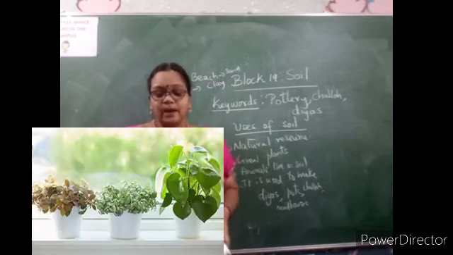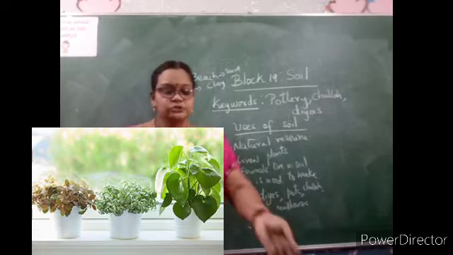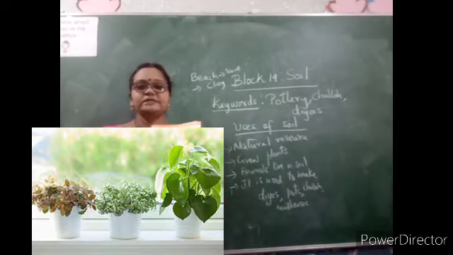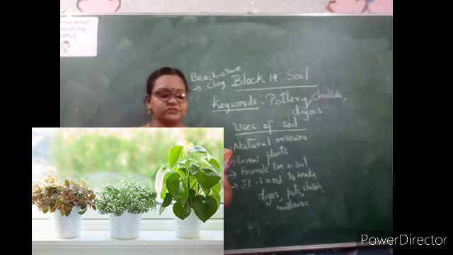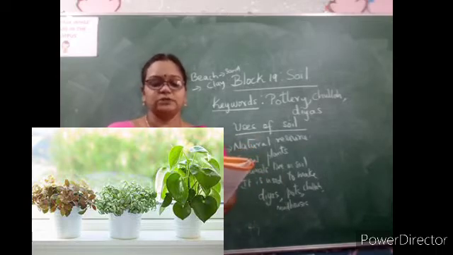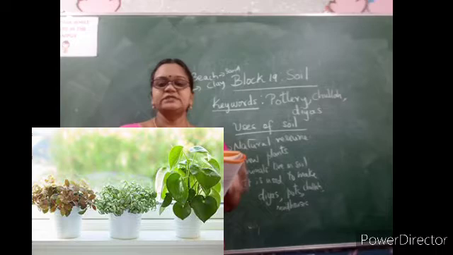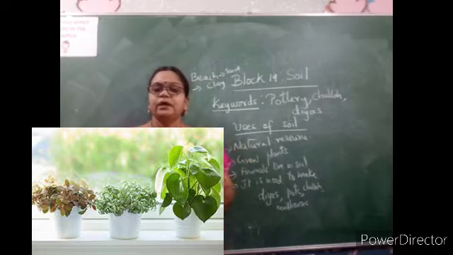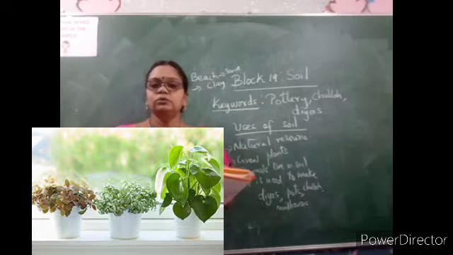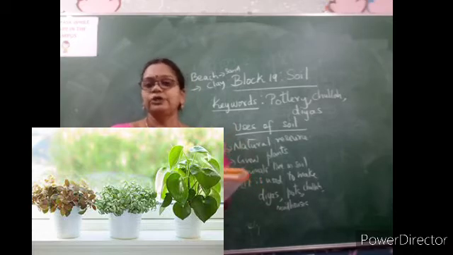So up to now we learned what soil is and also how useful soil is. In your workbook, page number 15, you can open it and write today's date and see the questions here. First question: Ram took a plant cutting and put it in a pot. He added pebbles in the pot to give support to the plant. He watered the plant regularly. After a few days, the plant started dying. Why, children? Ram forgot to keep the soil. Without soil, plants cannot grow. So you should do it on your own.